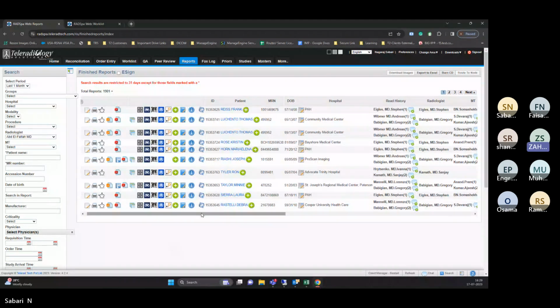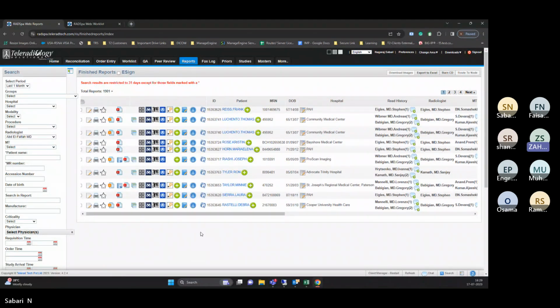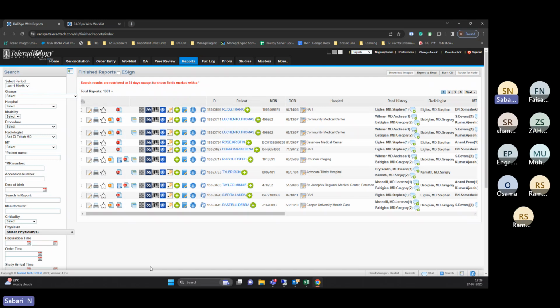I want to ask how the addendum works. For example, if a radiologist writes a report and sends it, the report is sent to the done report, and now the consultant wants to re-edit the report. So how will he re-edit? He'll just open it and re-edit the report. No, he cannot re-edit the report. He can create a new report. The final report cannot be re-edited.